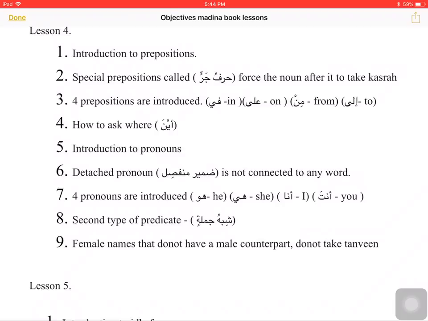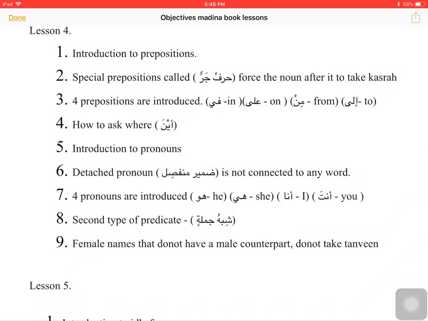We were taught how to ask where in Arabic by using the word aina. We were introduced to detached pronouns, dhamir munfasil, and 4 of those were introduced: huwa, hiya, ana, and anta. Because inshallah we have learned our table of 14 detached pronouns, so we know all 14. So we were introduced to 4 in this chapter.